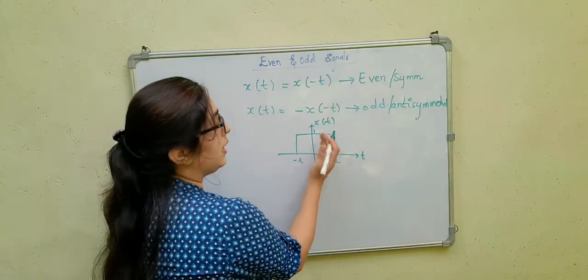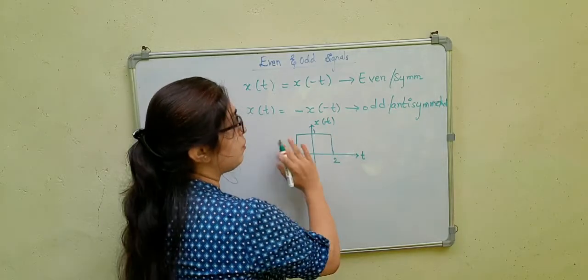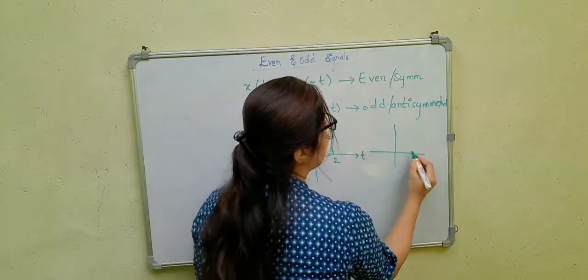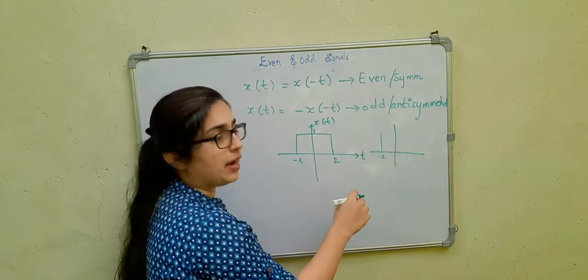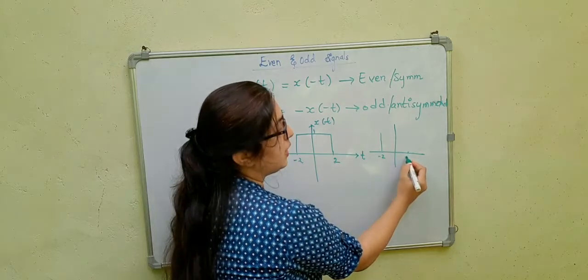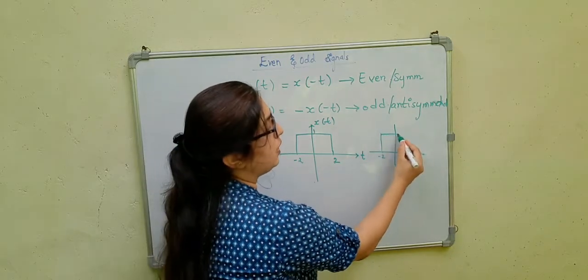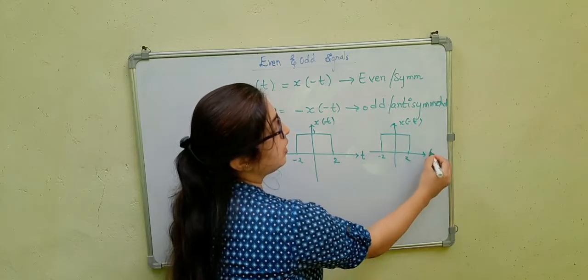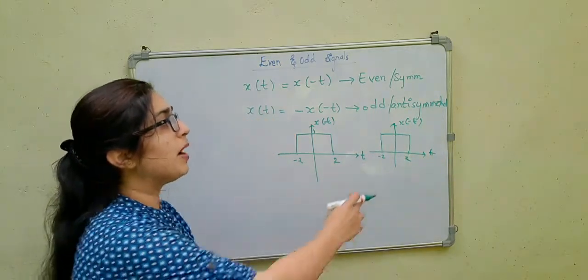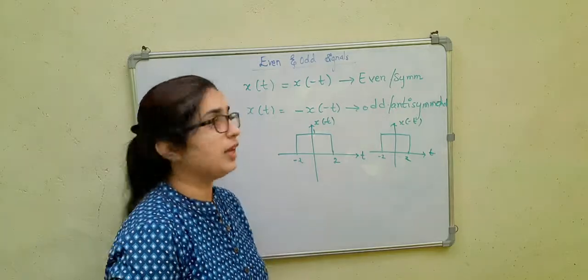See, you can see what happens if I do x of minus t. Whatever the value was at 2, now it comes at minus 2, and whatever the value was at minus 2, it comes at 2. So there will be no difference in the signal, right? So I can say x of minus t is equal to x of t in this case.